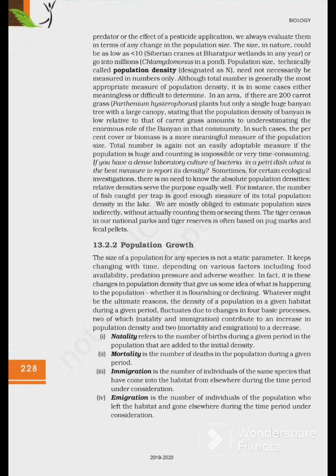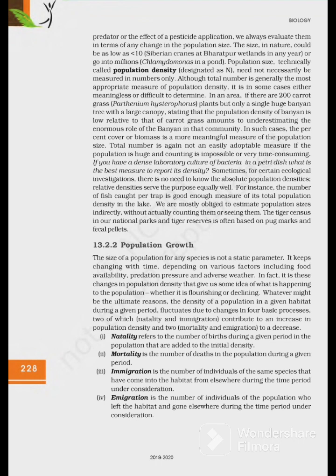Total number is again not an easily adoptable measure if the population is huge and counting is impossible or very time consuming. If you have a dense laboratory culture of bacteria in a petri dish, what is the best measure to report its density? Sometimes, for certain ecological investigations, there is no need to know the absolute population densities.